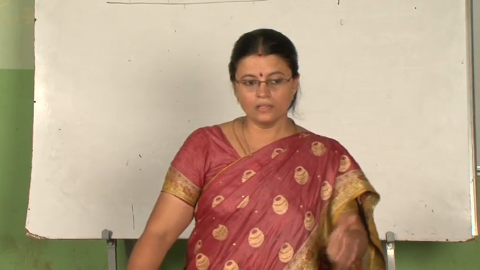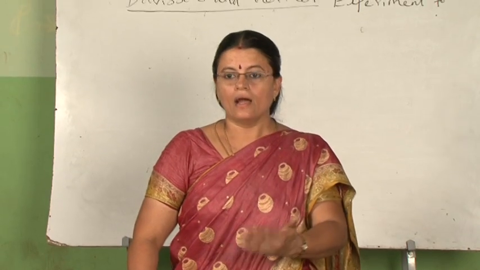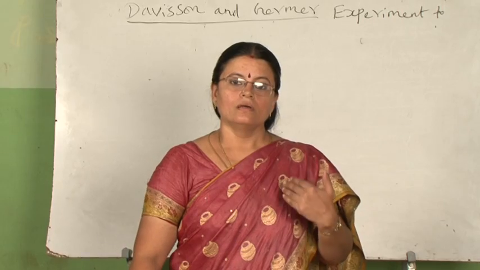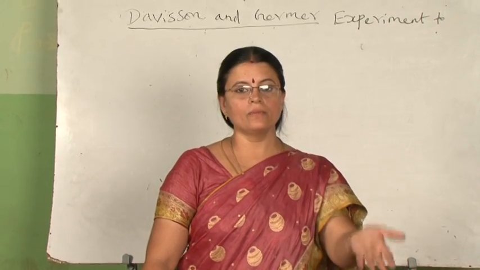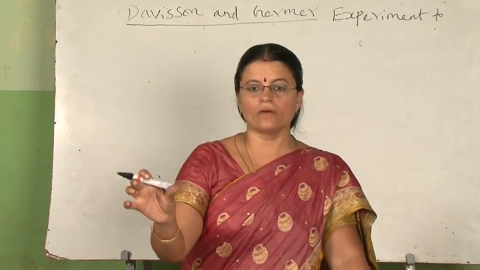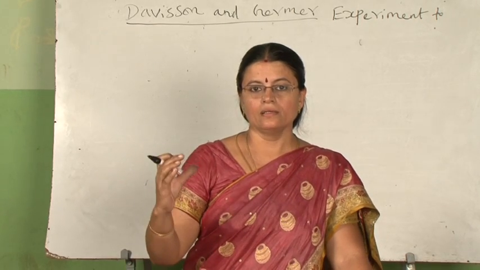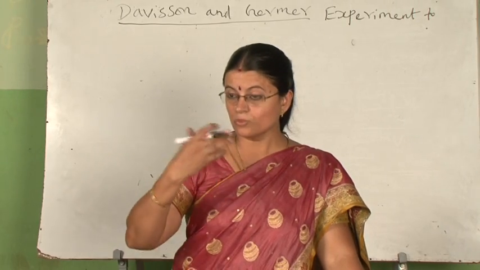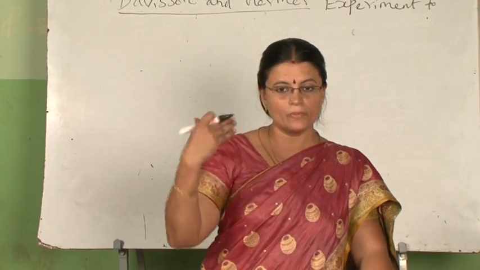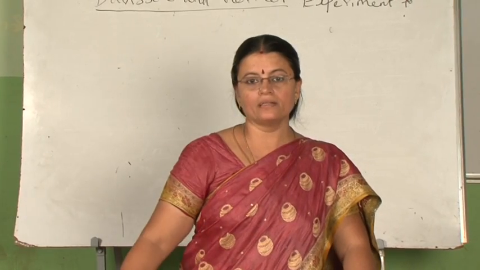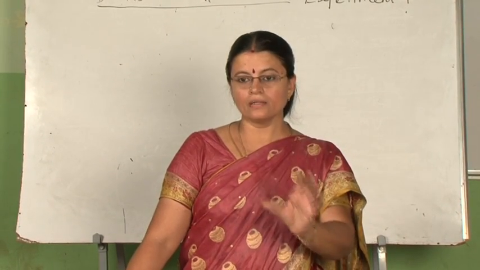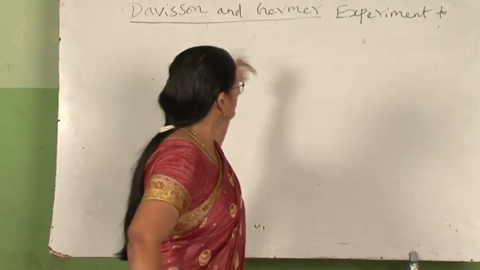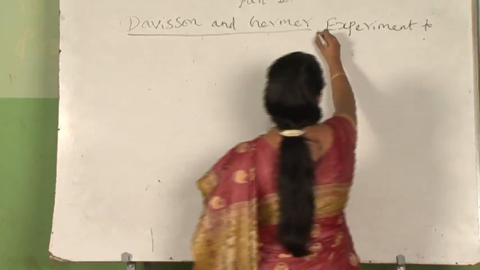So if electrons falling on the metal surface and the scattered electrons give the same wavelength experimentally as that given by de Broglie's hypothesis, that is the theoretical formula, if there is a good agreement between these two values, the experimental value and the theoretically predicted value, that will give the proof of dual nature of matter. That is what Davisson and Germer did using this experimental setup.